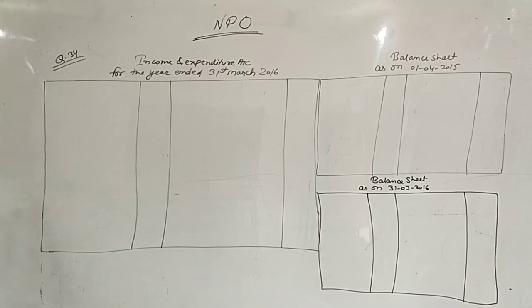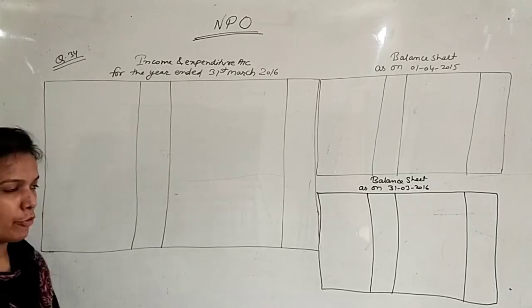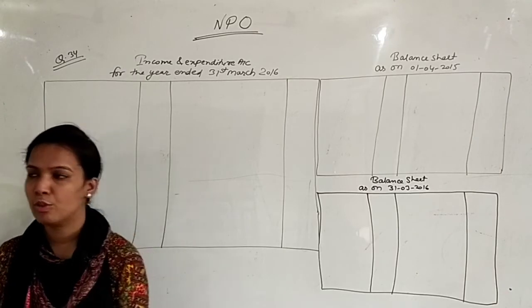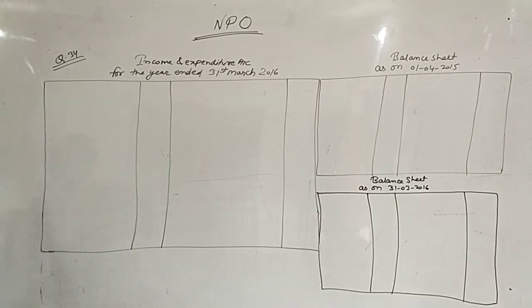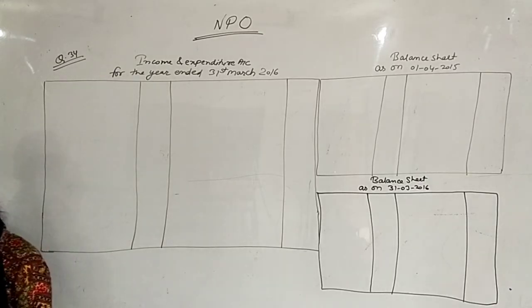Following is the receipt and payment account of Nataraj Literary Society, Hyderabad for the year ended 31st March 16. You have been given one receipt and payment account. Additional information: as I told you every time, before starting a question you have to study your additional information. On the basis of additional information, just tick the points that have additional information.